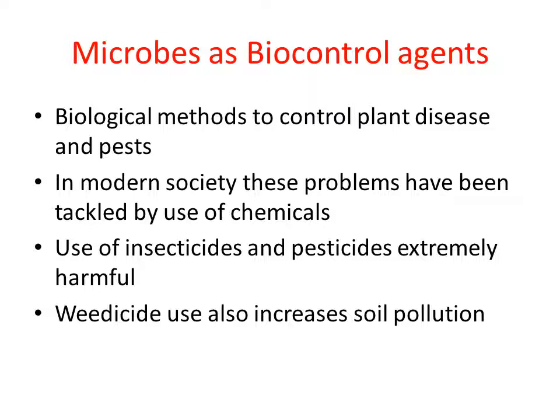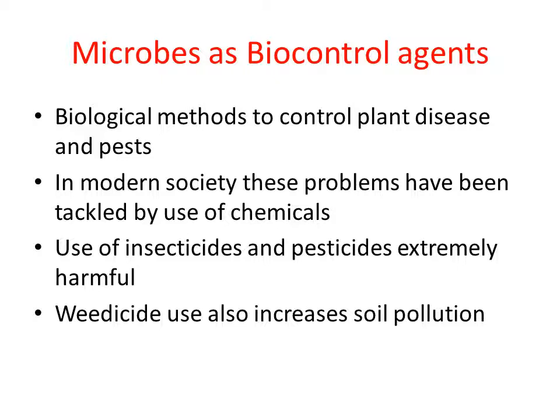So there is an alternative method. Instead of using chemicals to reduce the number of pests, we can use microorganisms, so that there is no harm to the environment, because microbes do not cause soil pollution or air pollution. So this is a natural method of controlling the pest, right? When we use microorganisms to control the pest, this method is called the biological method.